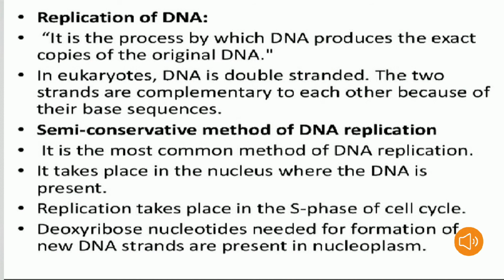This semi-conservative method is the most common method of DNA replication. Replication takes place in the S phase of the cell cycle. We already studied the cell cycle and cell division in the 11th standard. The cell cycle is divided into 3 phases: G1 phase, S phase and G2 phase. G1 is the gap 1 phase, S is the synthesis phase, and G2 is the gap 2 phase.